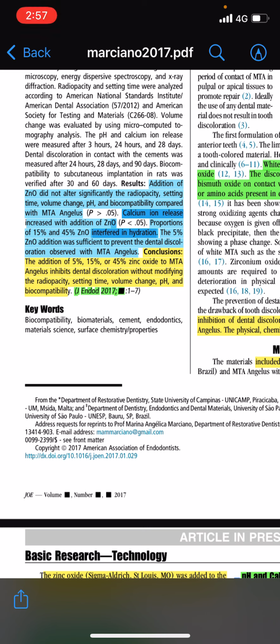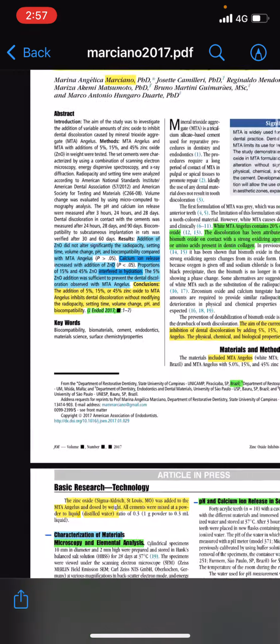In conclusion, the addition of 5%, 15%, or 45% zinc oxide to MTA Angelus inhibits dental discoloration without modifying the radiopacity, setting time, volume change, pH, and biocompatibility.